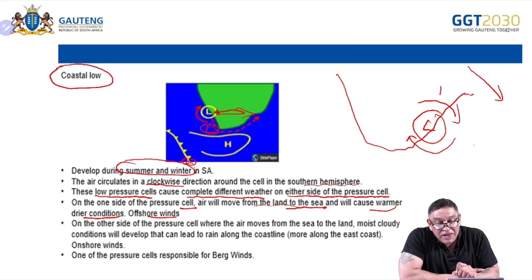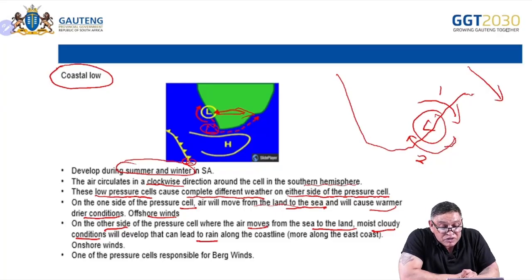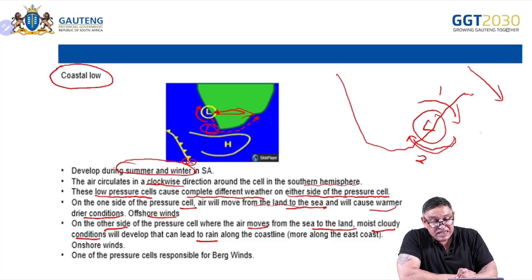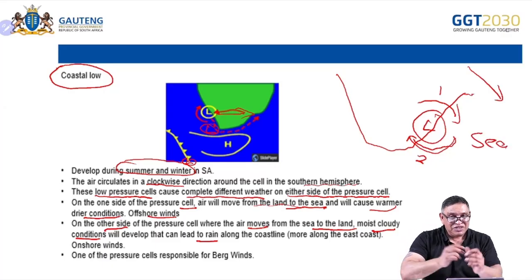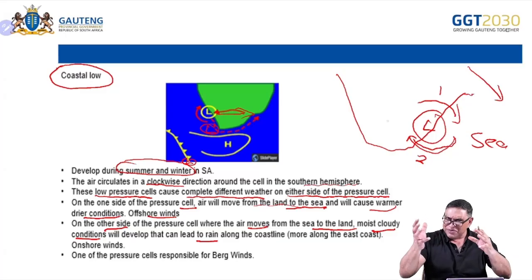Then let's look at number two. This is coming from the ocean to the land, so it's onshore winds. On the other side of the pressure cell, where the air moves from the sea to the land, it's moist, cloudy conditions that will lead possibly to rainfall along the coast, because now it's moving from the sea to the land. Can you see two different things? So offshore and onshore bring completely different weather conditions.